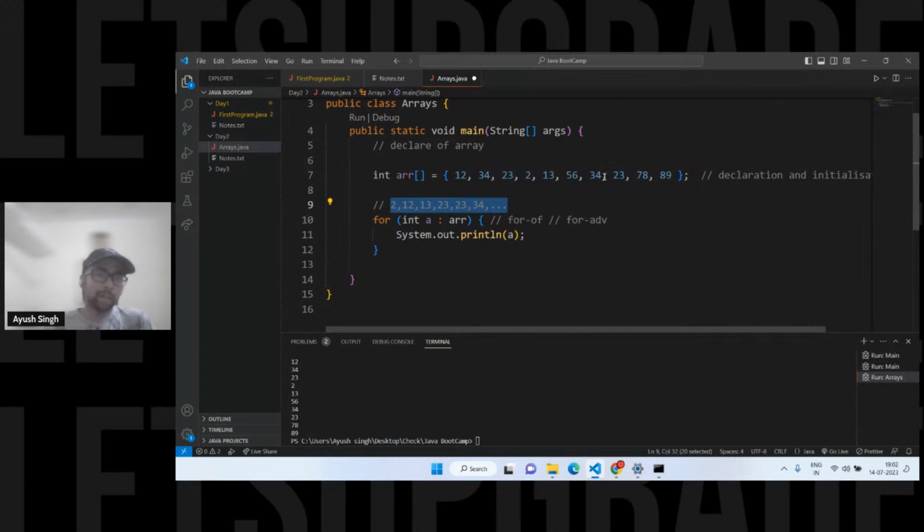So we have a lot of algorithms. Can anyone tell me what are the sorting algorithms we have in Java?